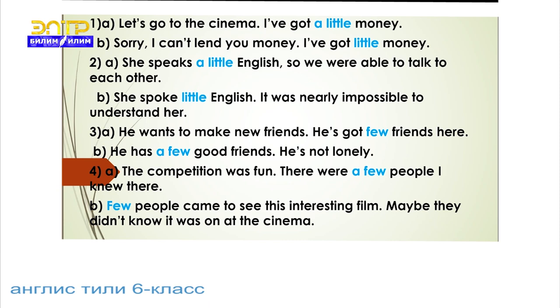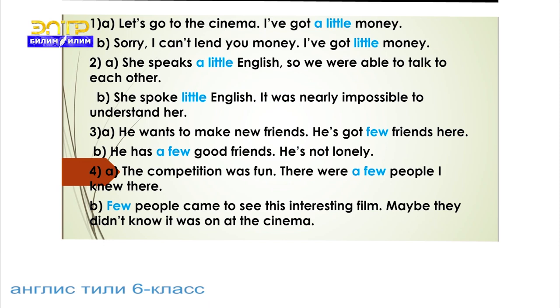He wants to make new friends. He's got few friends here. It's a negative meaning. He has a few good friends. He is not lonely. It's a positive meaning. He has got enough friends. The competition was fun. There were a few people I knew there. It's a positive meaning.